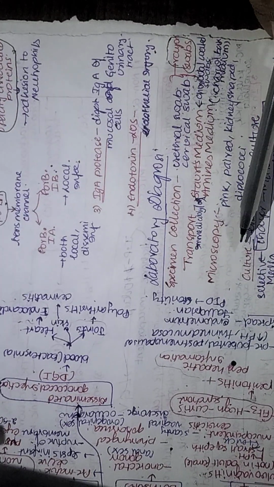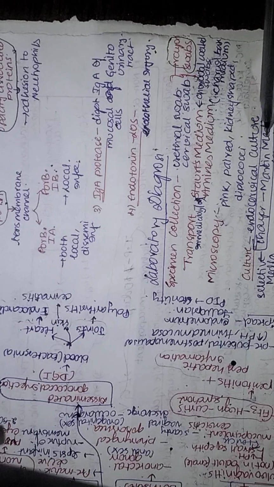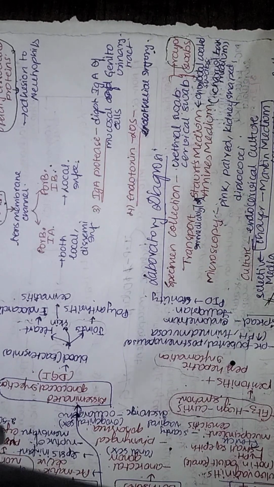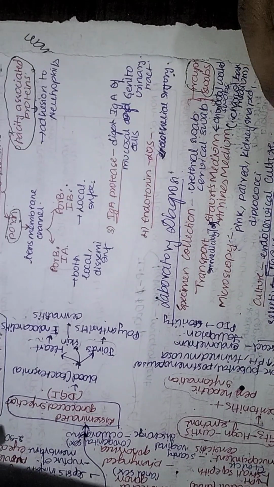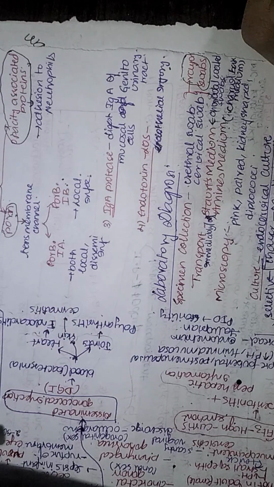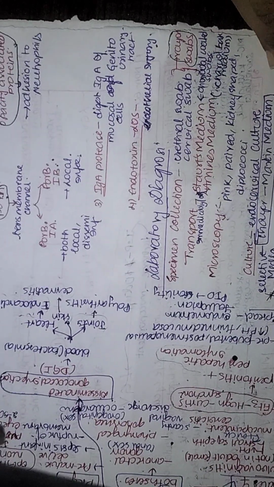For the culture, we generally use the endocervical culture. So what is the selective medium? We use the selective medium for Neisseria gonorrhoeae, and that is Thayer-Martin medium. What is Thayer-Martin medium? It is nothing but chocolate agar with a few antibiotics. Chocolate agar with a few antibiotics is called Thayer-Martin medium, or you can say modified New York City medium.